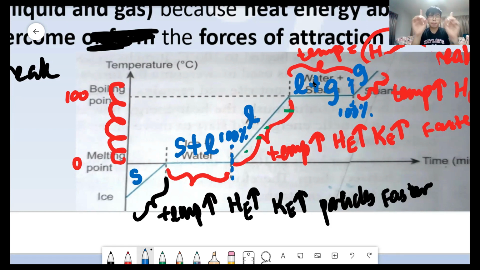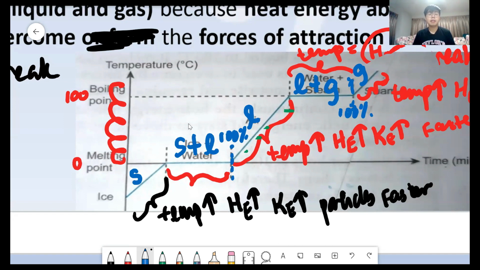Only when the forces of attraction of the solids are broken into liquids, then it will continue rising. That is why they draw the dotted line for you. Dotted line here means the beginning of breaking the forces of attraction. Beginning, permulaan. Over here is the garisan tamat, the finish line. Okay, 100% of the forces of attraction being broken.